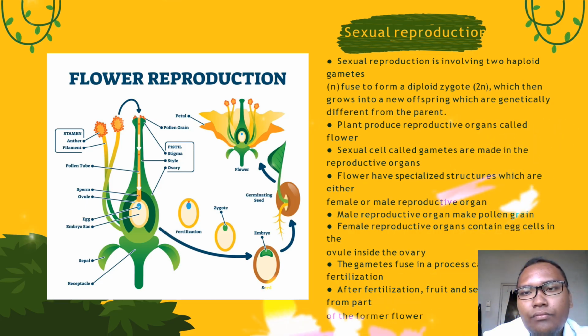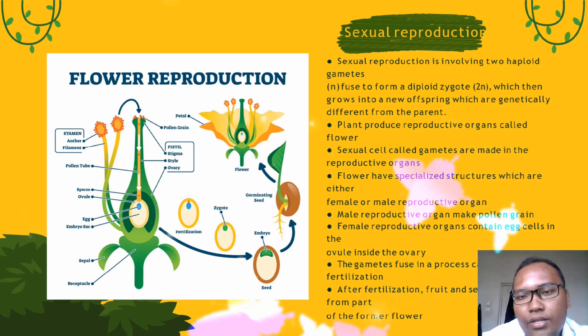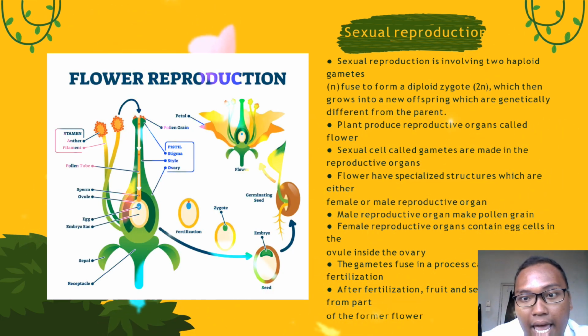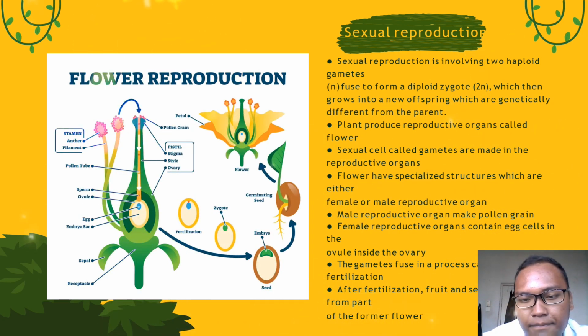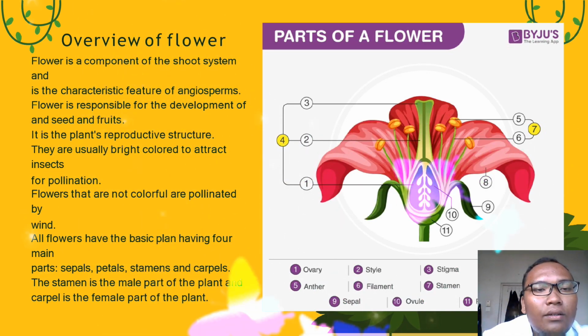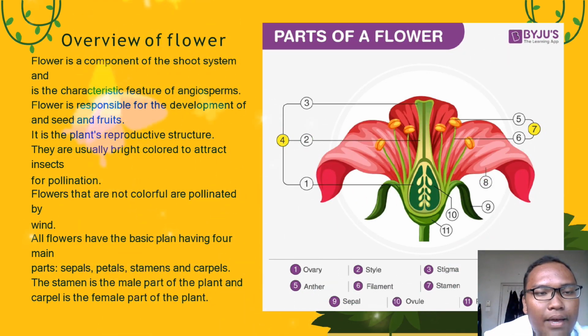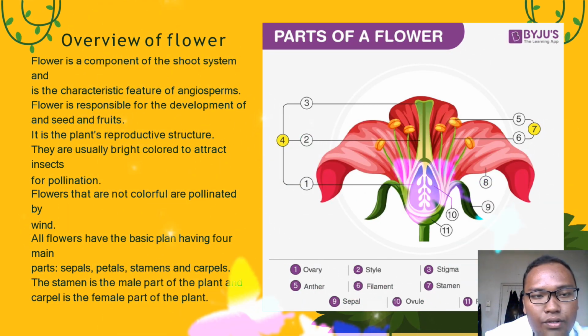Sexual reproduction. Sexual reproduction involves two haploid gametes fused to form a diploid zygote, which then grows into a new offspring which is genetically different from the parents. Plants produce a reproductive organ called the flower. Overview of flower. The flower is a component of the shoot system and the characteristic feature of angiosperms. The flower is reproductive, developing into seeds and fruits.